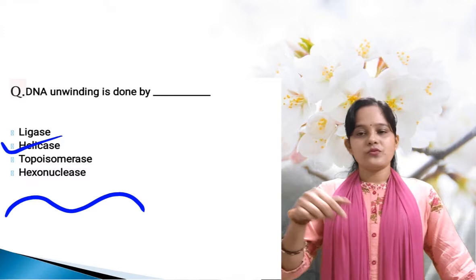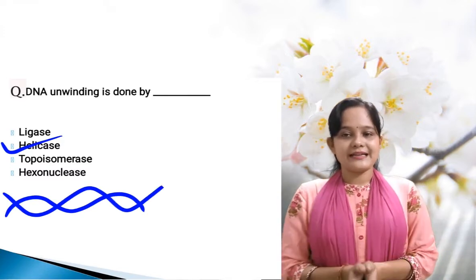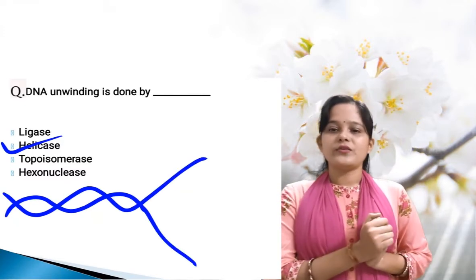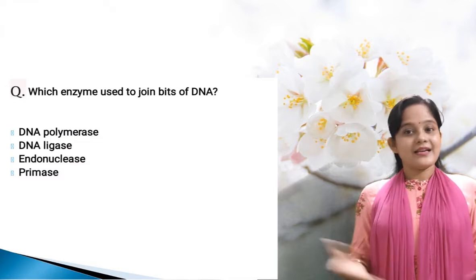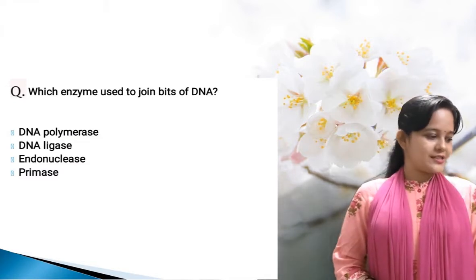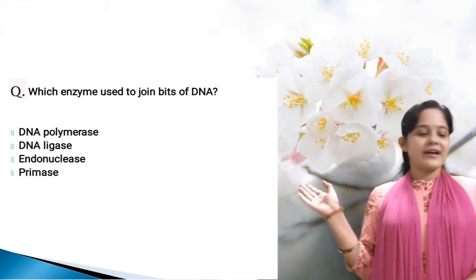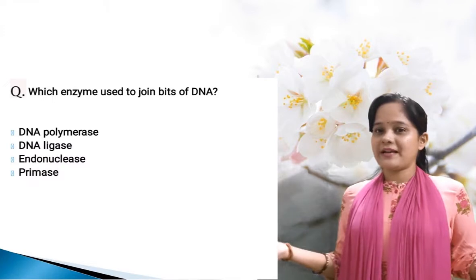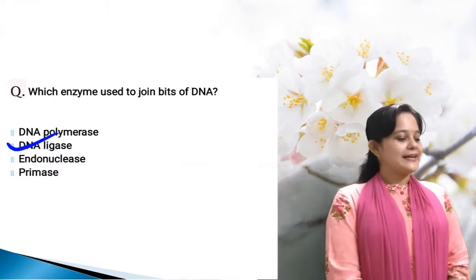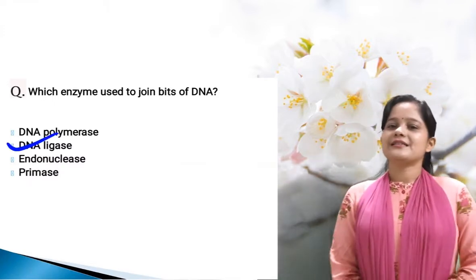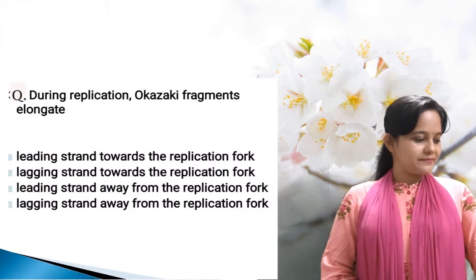The next, DNA unwinding is done by helicase. Unwinding means the two strands of the DNA get separated from each other. That is the unwinding of the DNA. So the next one is, which enzyme is used to join the bits of DNA, our molecular glue? That is DNA ligase. So here the answer is DNA ligase.